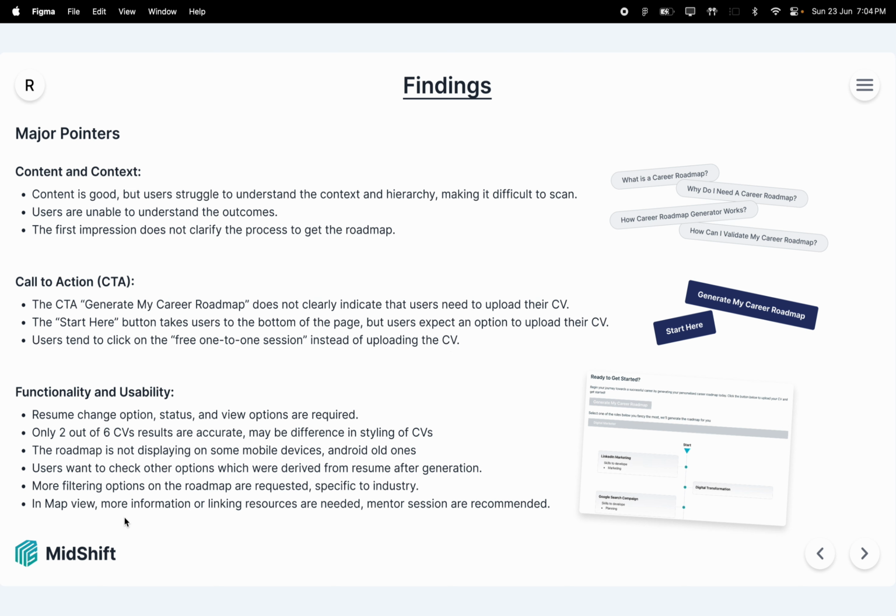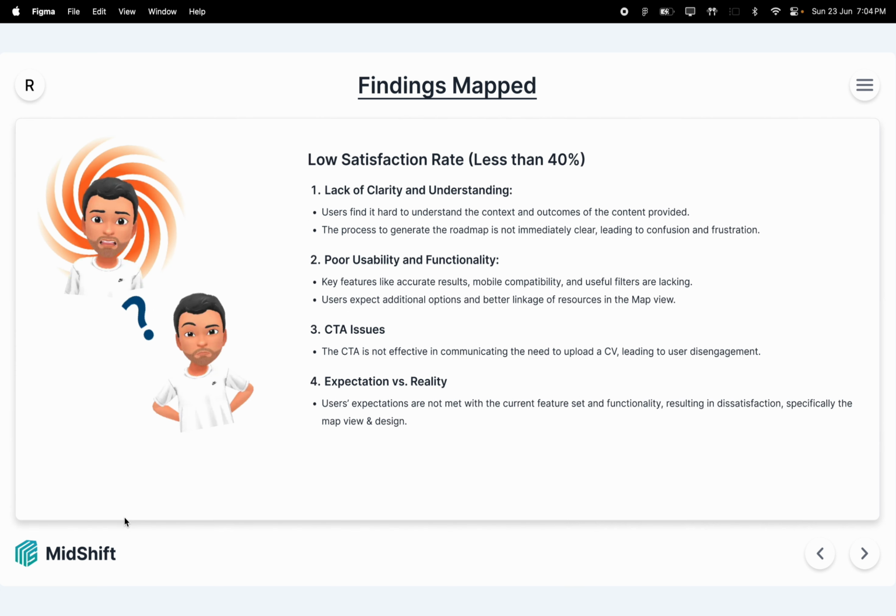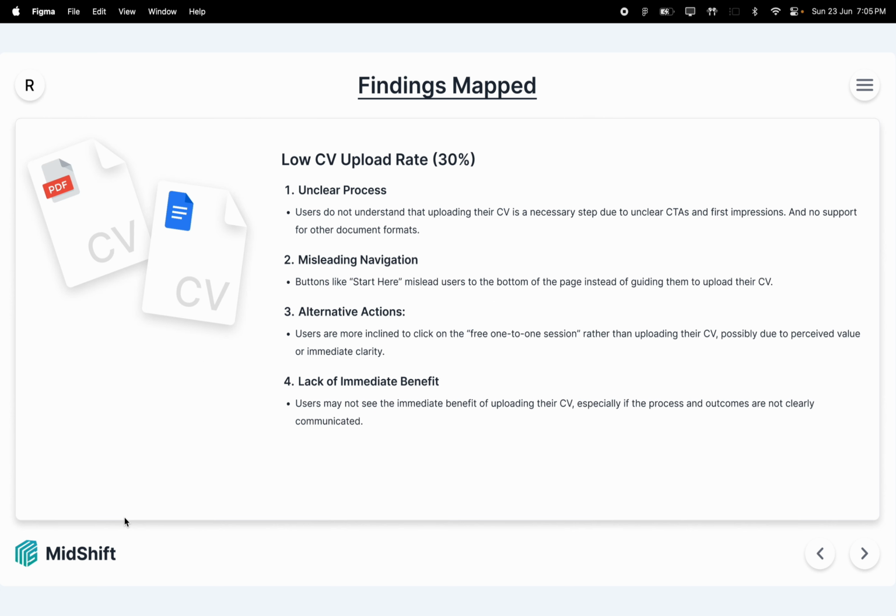Next, we have the in-map view. In the generated map, the users want more information that they can access, maybe some resources or mentor links. All these major points I have mapped to our two questions. The first one is why the satisfaction rate is less than 40%. The main reasons could be lack of clarity, poor usability, call to action issues, and fourth, expectation versus reality. Next, why the CV upload rate is less than 30%.